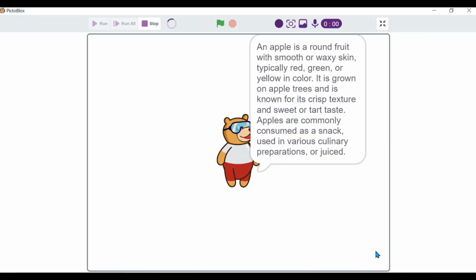Listen. Oh my god. An apple is a round fruit with smooth or waxy skin, typically red, green, or yellow in color. It is grown on apple trees and is known for its crisp texture and sweet or tart taste. Apples are commonly consumed as a snack, used in various culinary preparations. It's working in the exact way as I need. So simple and interesting, right? All of you please try, okay?